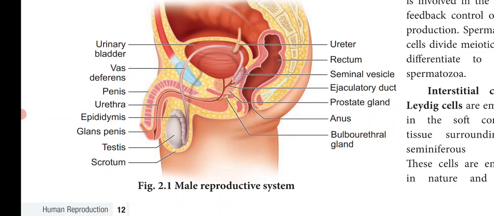The accessory glands of the male reproductive system are paired seminal vesicles, bulbourethral glands or otherwise called Cowper's glands, and a single prostate gland, and external genitalia, that is the penis. So the male reproductive system comprises a pair of testes, accessory ducts, accessory glands and the external genitalia.